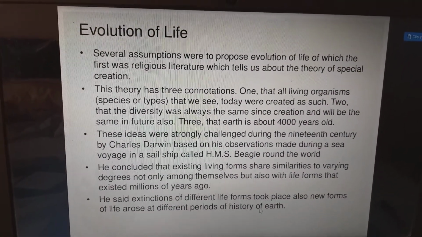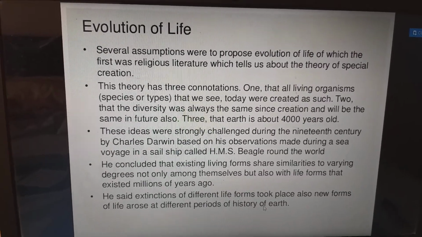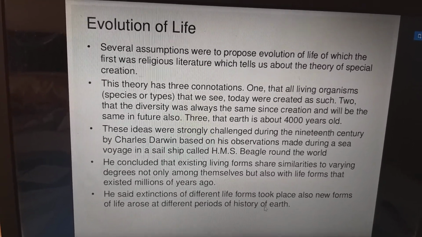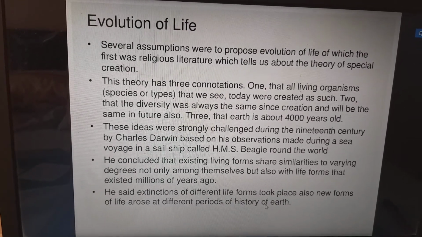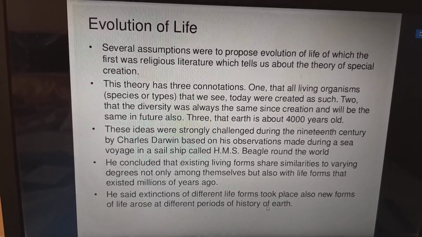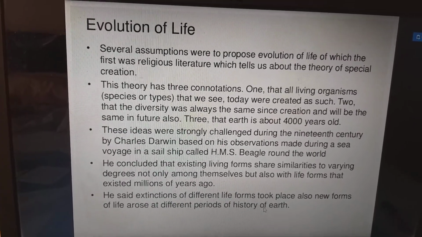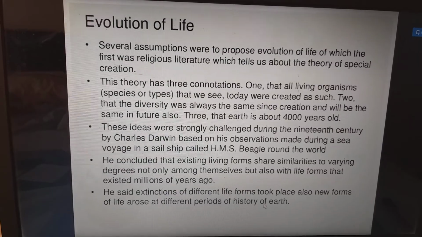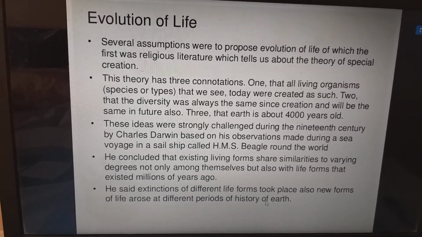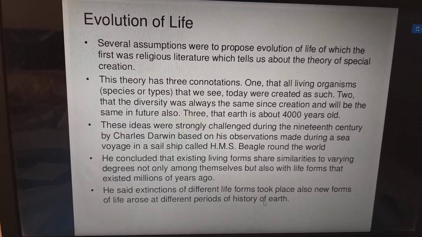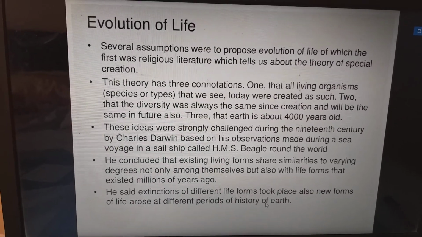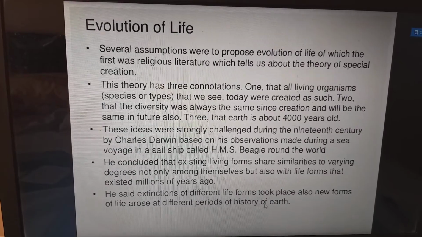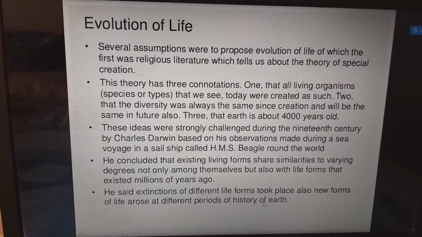Next, evolution of life. Several assumptions were proposed for the evolution of life, of which the first was religious literature, which tells us about the theory of special creation. This theory has three connotations. One, that all the living organisms, species, or types that we see today were created as such. Two, that the diversity was always the same since the creation and will be the same in the future also. And the third, that the Earth was about 4000 years old.